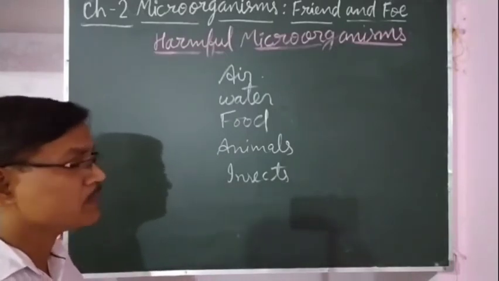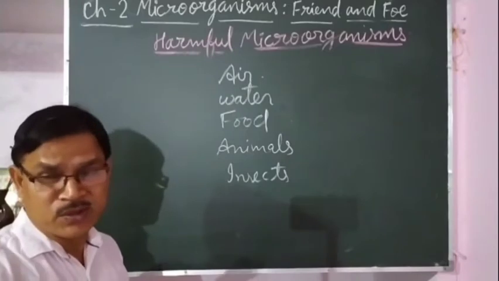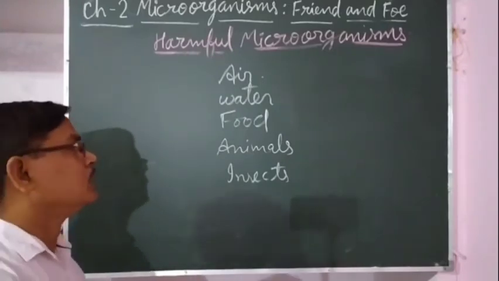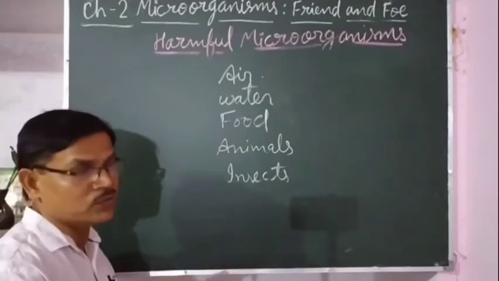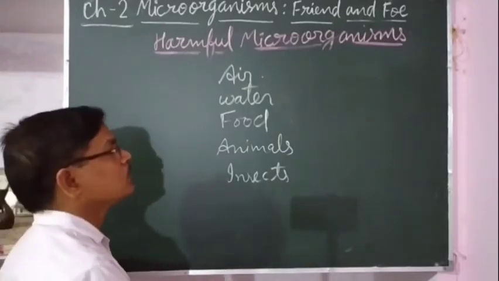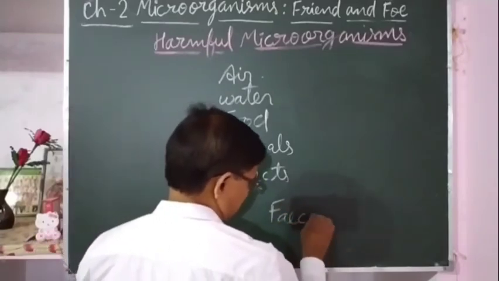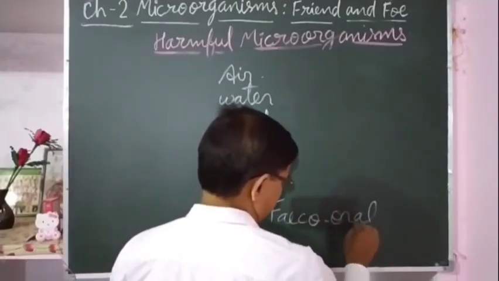Some of the pathogens come out from the body of the patient into the defecation, and infection takes place through the mouth, which means oral infection takes place. That is called feco-oral infection.